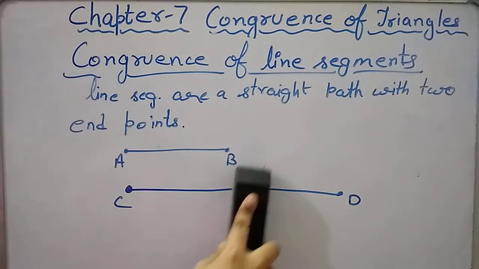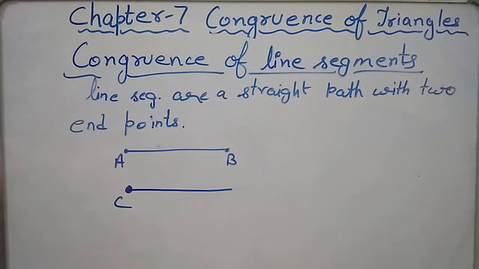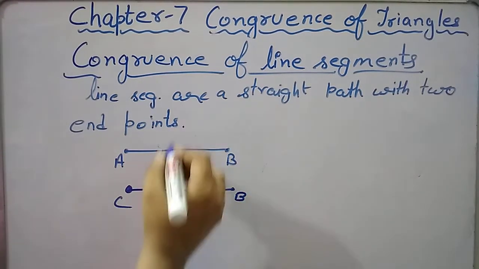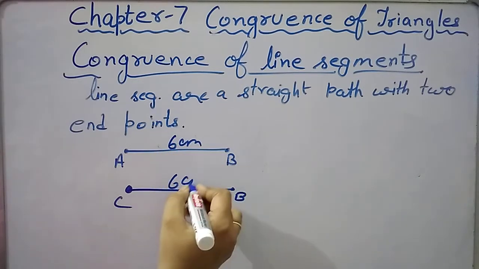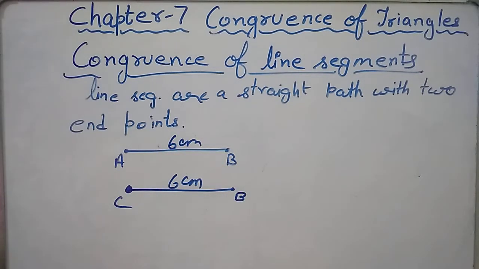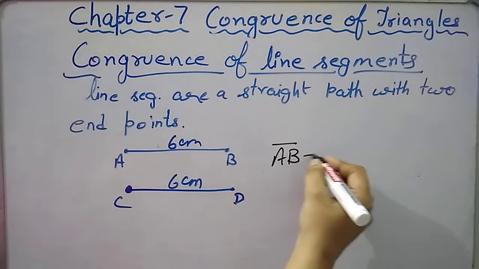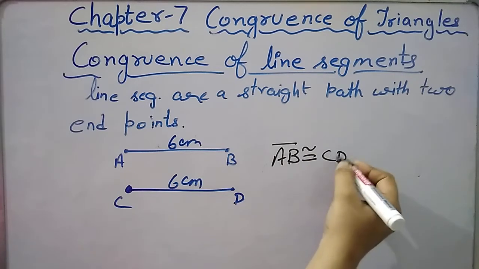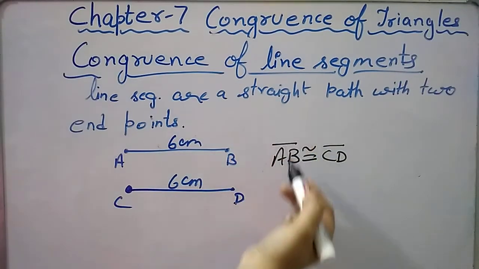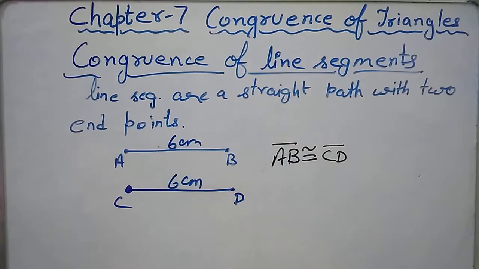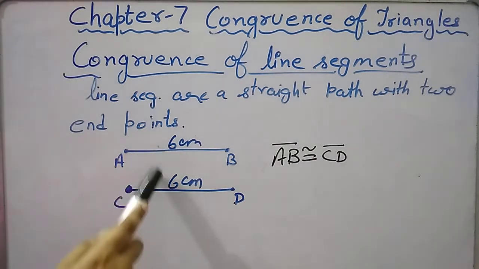Now if we have two line segments equal in shape and size, this is 6 centimeters and this is also 6 centimeters, then yes, we will say that AB is congruent to CD. And we will put the symbol of congruency in between. So line segment AB is congruent to line segment CD because we know the lengths of these two line segments are similar. So by this we conclude,